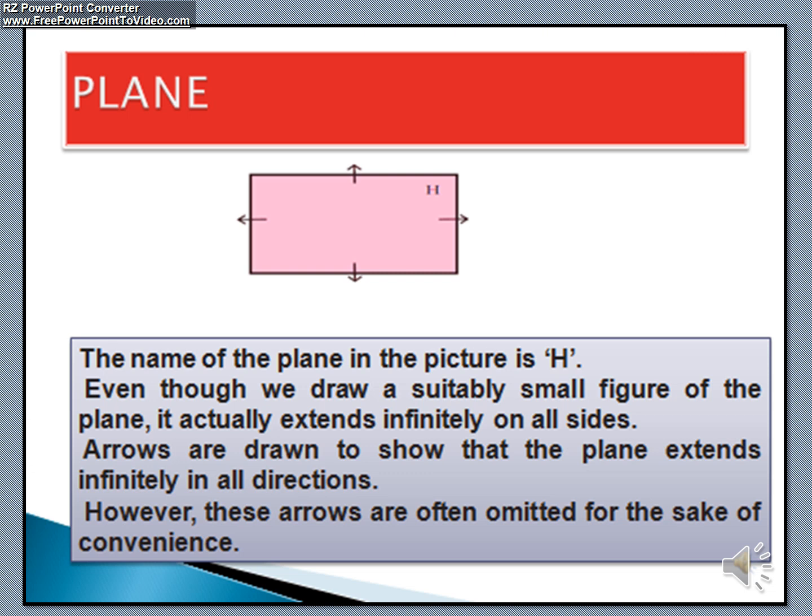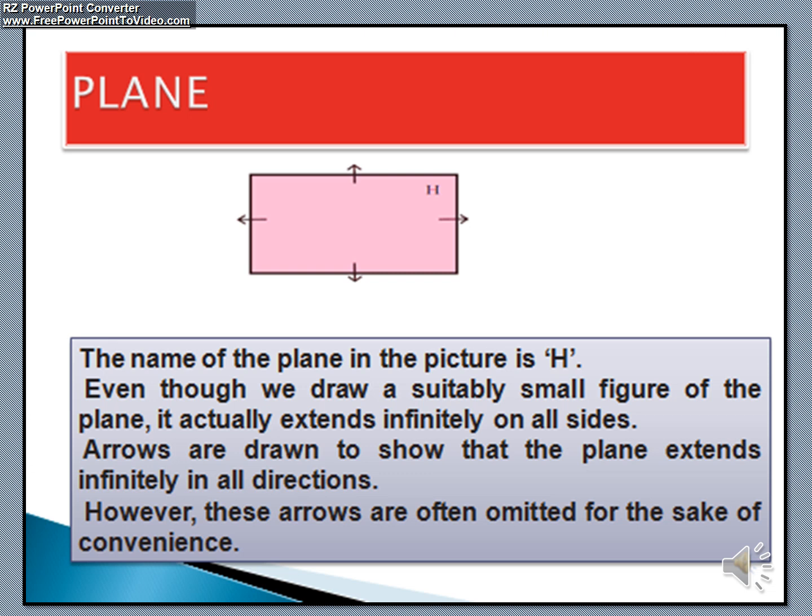Then what have we studied? We have studied regarding plane. The name of the plane in the picture is H. Even though the drawing has suitably a small figure of a plane, it actually extends indefinitely in all directions. A flat surface is called a plane, and it can be extended indefinitely in all directions.